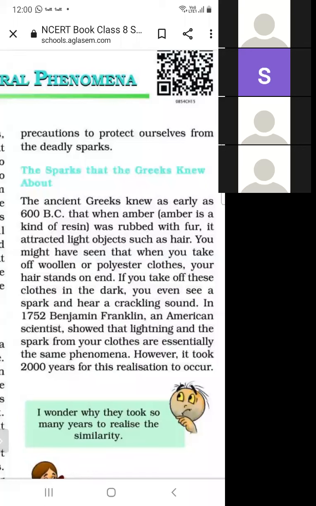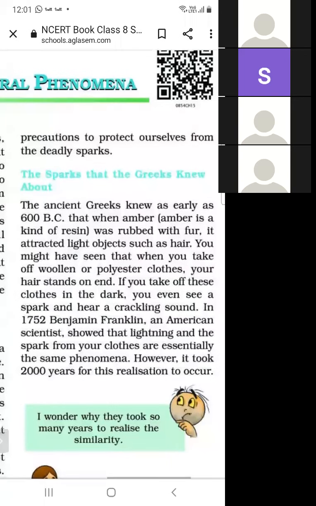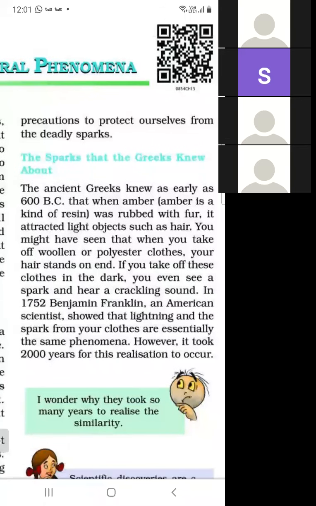When amber is rubbed with fur, amber is like a resin, it attracts small pieces or small objects just like hair. Why does it attract hair? Because when it is rubbed, the amber becomes charged. So when we use woolen clothes in the winter and remove these clothes in the dark, a spark is produced and also sound is produced. So it is an example of lightning. In lightning also, sound is produced and spark is produced.